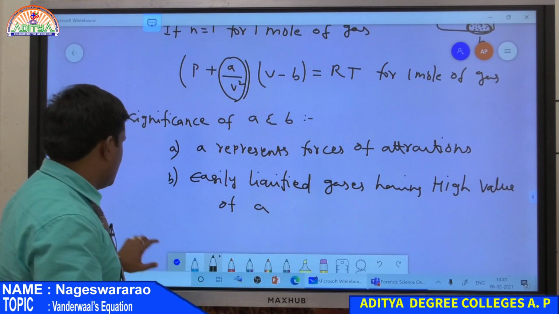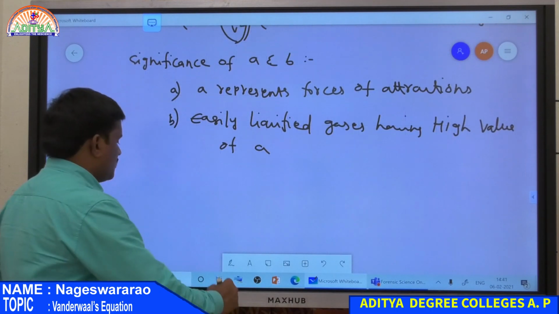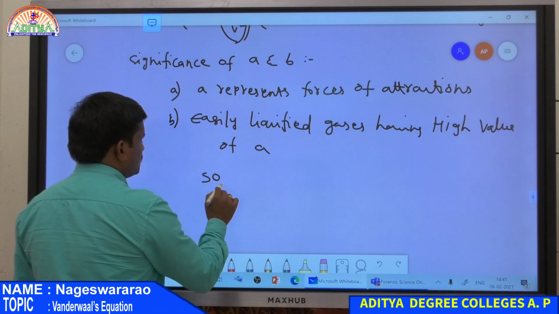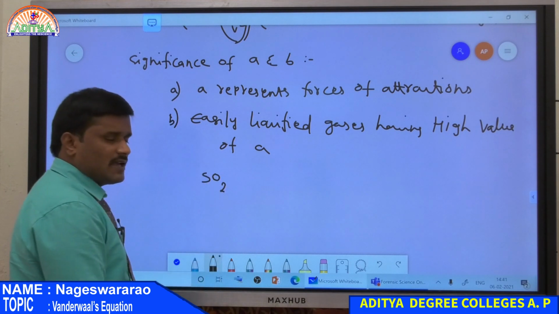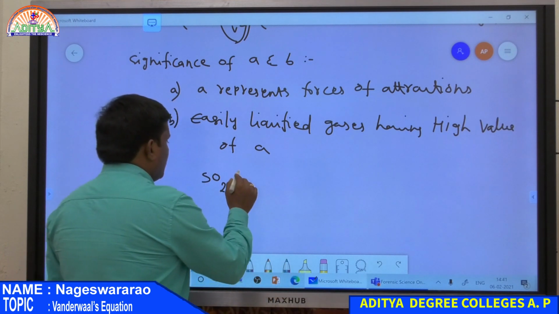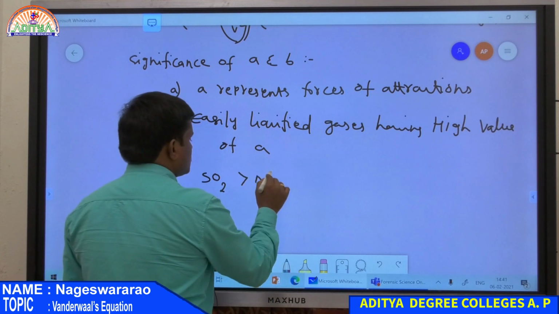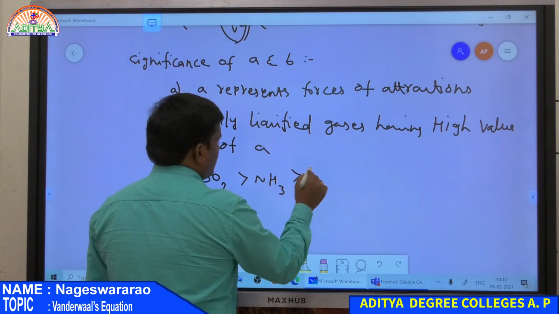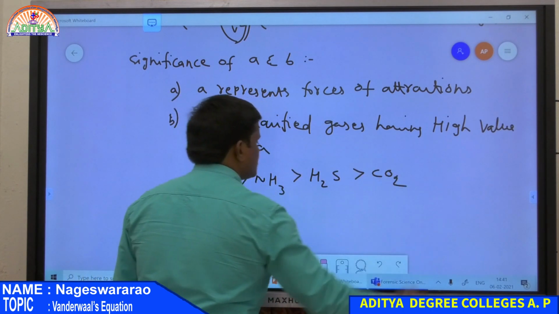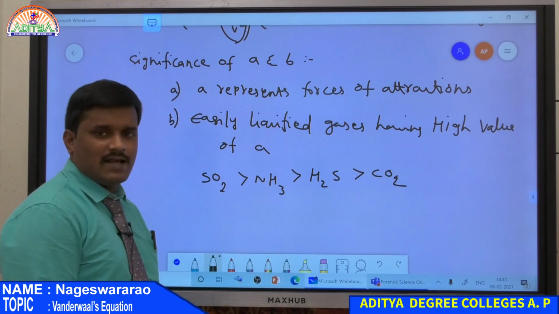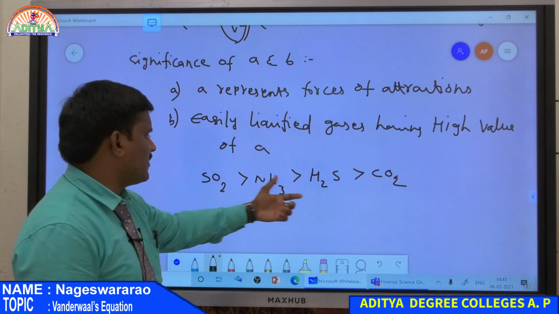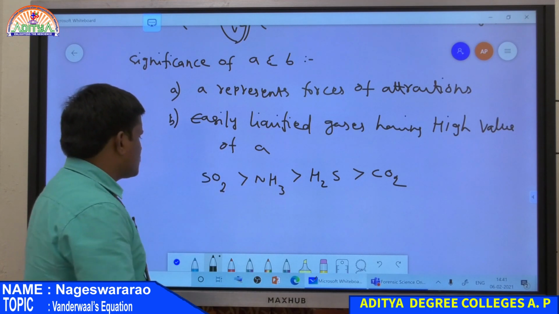So what are the easily liquefied gases? In entire chemistry, the easily liquefied gas is SO2. SO2 is easily liquefied, and then NH3, then H2S, finally CO2. All these are easily liquefied gases. So CO2 is easily liquefied, H2S is also easily liquefied, ammonia and also SO2.